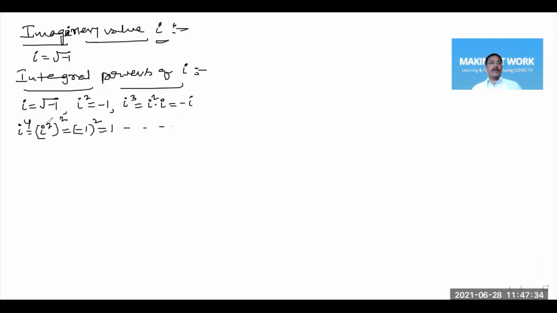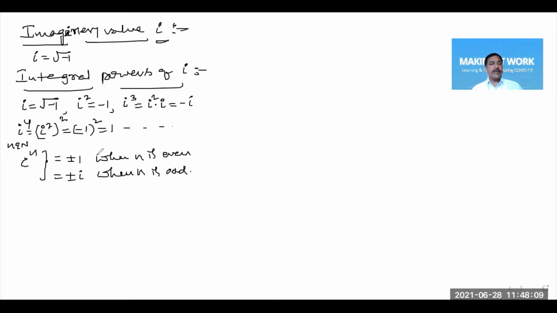So what do we observe here? Integral power of i, i power n, for any n belongs to capital N, i power n will be equal to plus or minus 1 when n is even number, and this is equal to plus or minus i when n is odd number.